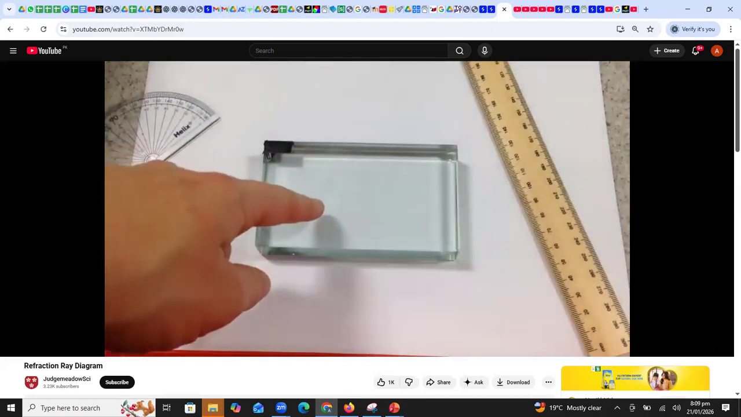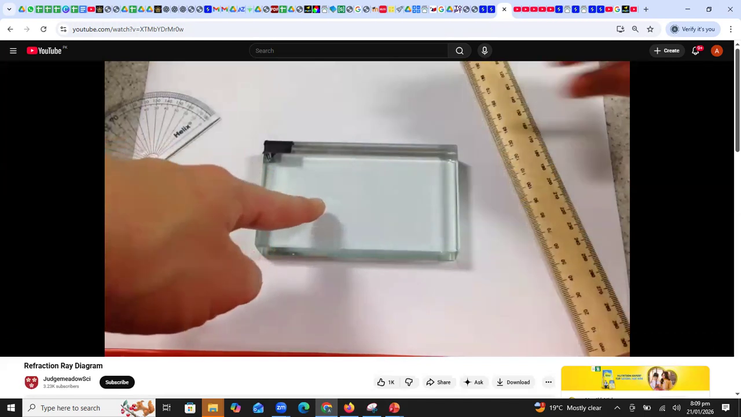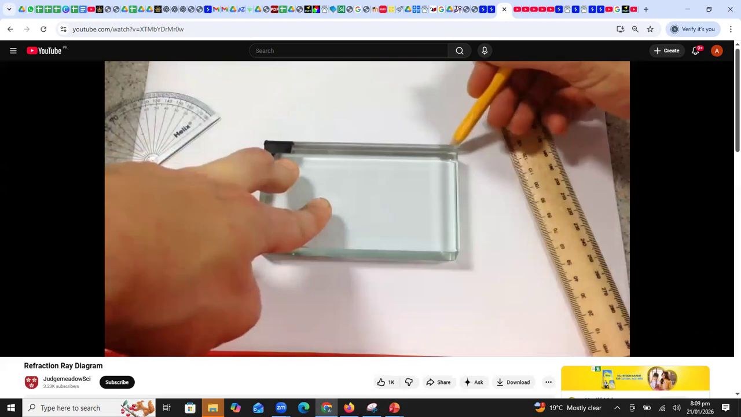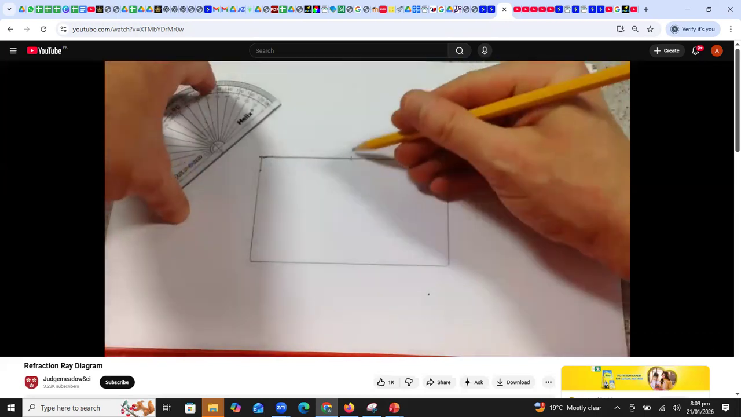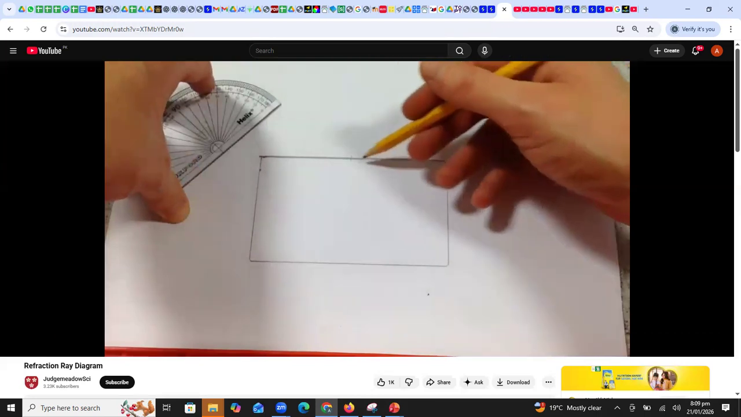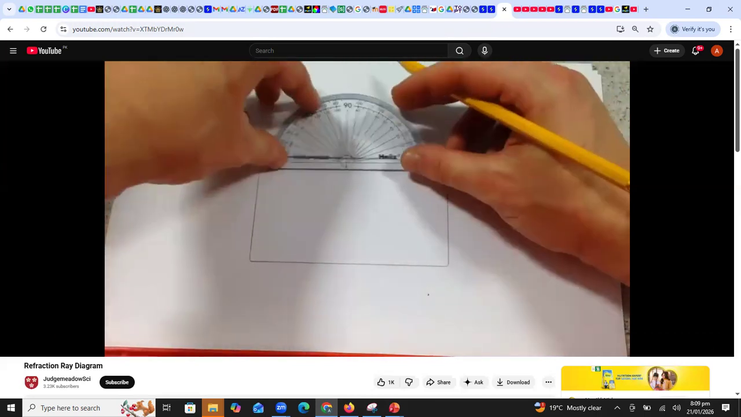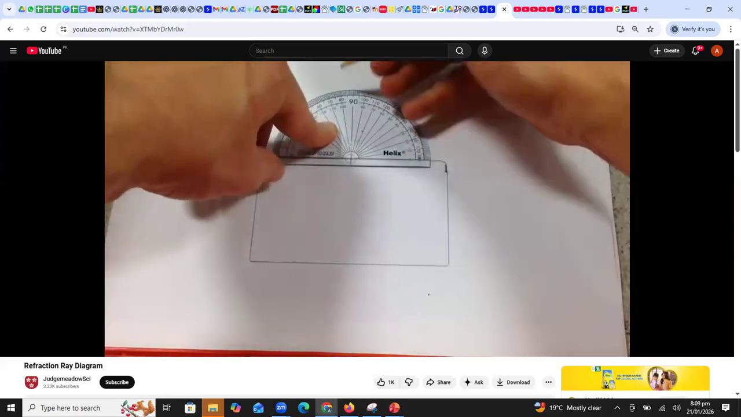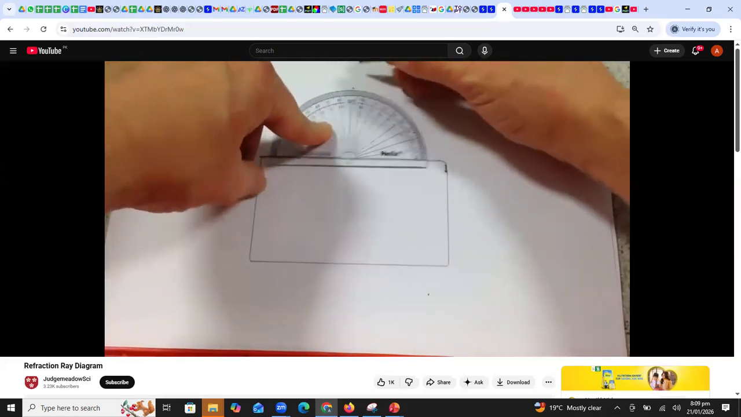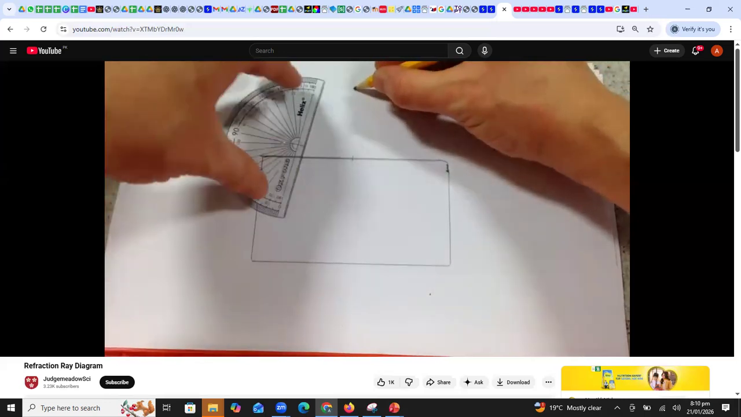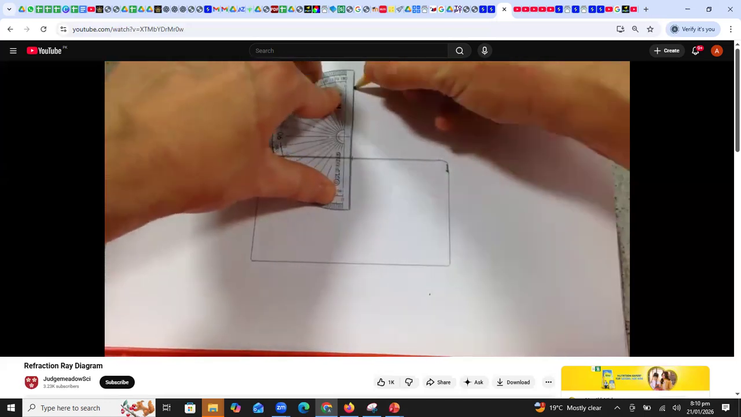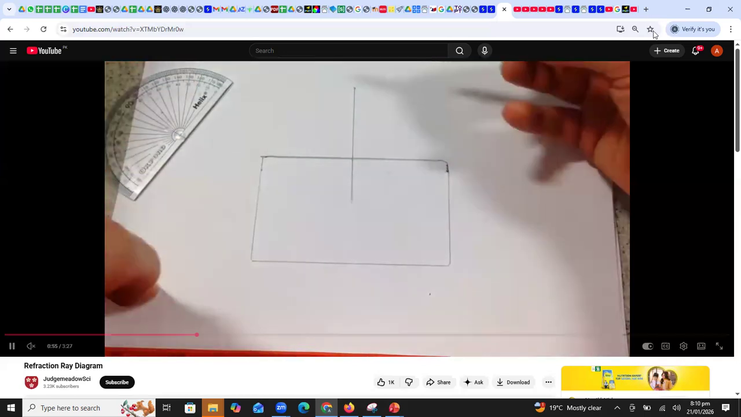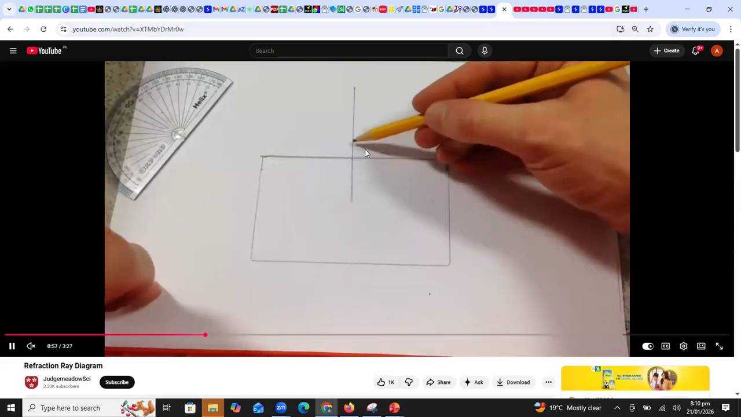First of all, we will keep the glass block on the white paper and draw a boundary around it. You can see we are drawing the boundary around it, and we will mark the normal at the center of this line. You can see how we keep the protractor straight and mark a 90-degree angle. Then we join these two lines. This line is the normal, which is perpendicular to the surface.